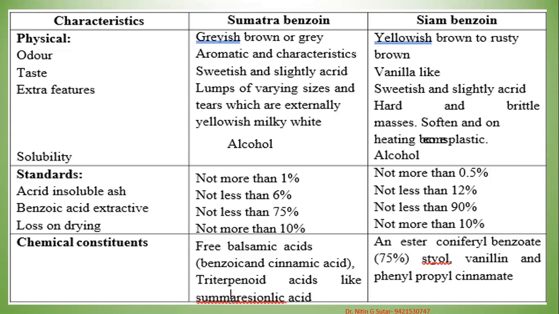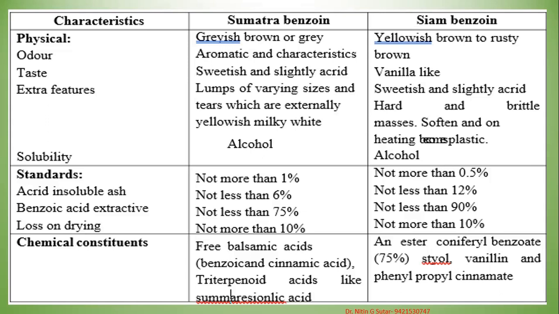Standards: acid insoluble ash is not more than 1% for Sumatra benzoin, and in case of Siam benzoin it is not more than 0.5%. Then benzoic acid extractive is not less than 75% in case of Sumatra benzoin, and for Siam benzoin not less than 90%. Then loss on drying, in case of Sumatra benzoin, is not more than 10%. In case of Siam benzoin, it is not more than 10%.